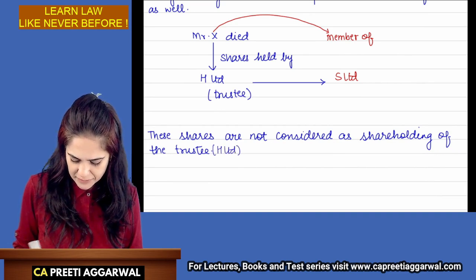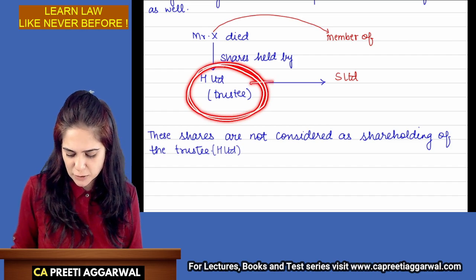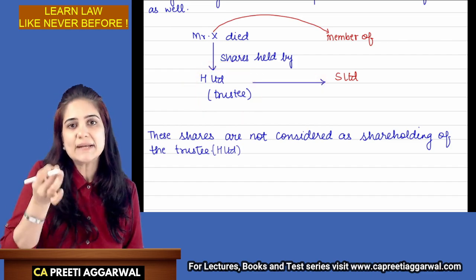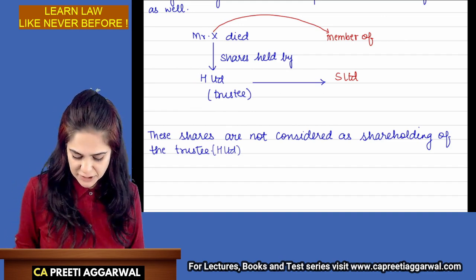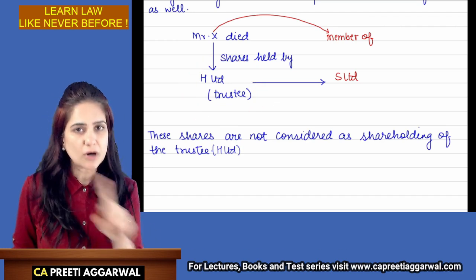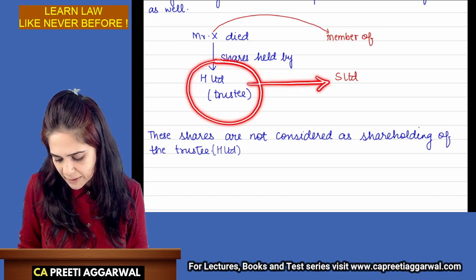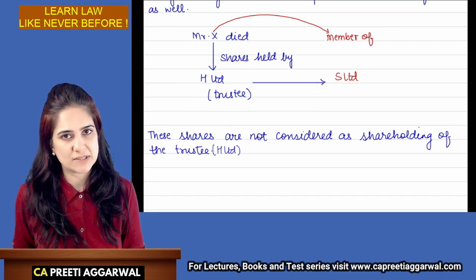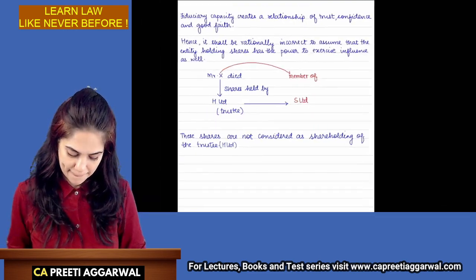H Limited. So we will not include the shares which are held in mere fiduciary capacity while determining the relation of holding and subsidiary. I repeat, we shall not include the shares held in fiduciary capacity while determining the relation of holding and subsidiary. So this will not be considered as holding of H Limited.